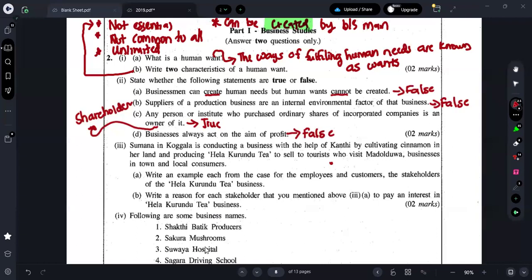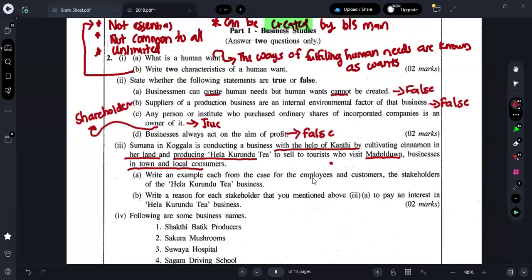Moving on to Roman number 3. Sumana in Koggala is conducting a business with the help of Kanti by cultivating cinnamon in her land and producing Hela Kurundu tea to sell to tourists who visit Maduldova, business in town and local consumers. Write an example each from the case for the employees and customers, the stakeholders of the Helakurundu tea business.